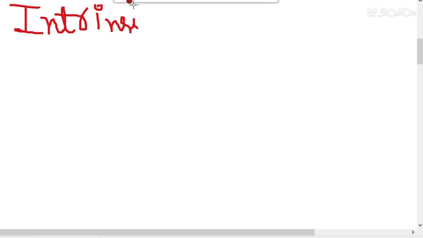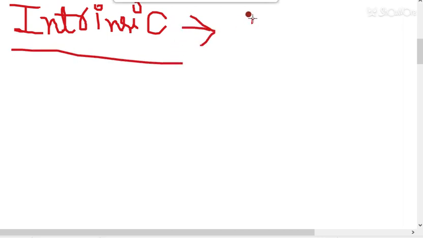Now see what will happen in case of an intrinsic semiconductor. Students, intrinsic semiconductor means the semiconductor which is pure, like silicon.